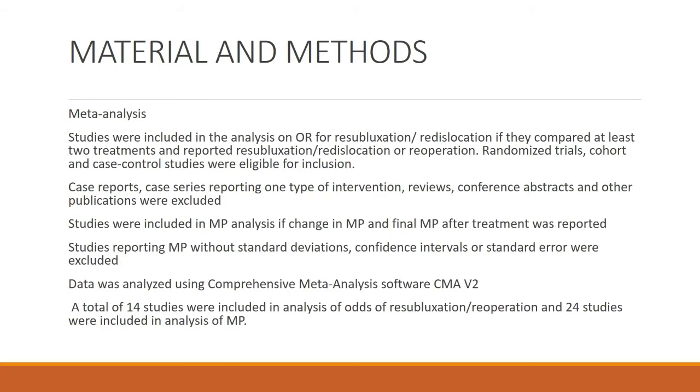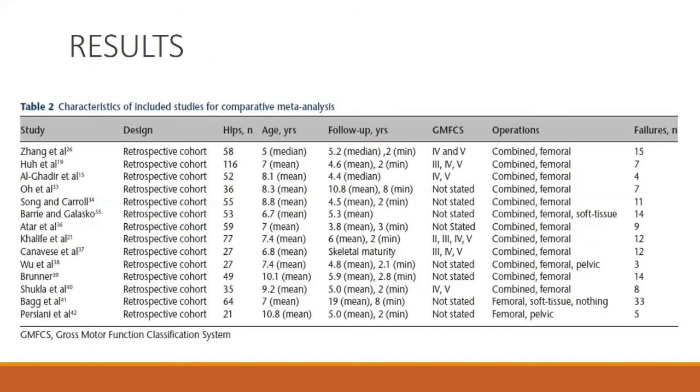And for the second part of the study, where they checked for the migration change, all the studies that reported analysis and change in migration percentage and final percentage were included. And the data was then analyzed using meta-analysis software. So for the first part, for the odds ratio, in total they could find 14 studies which met the inclusion criteria. And for the migration percentage, 24 studies were included. So these were the 14 studies that were included for the odds ratio.